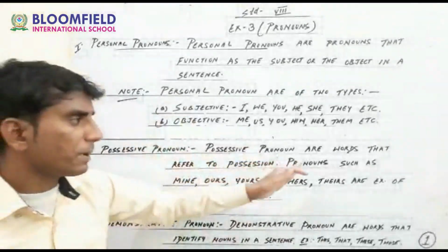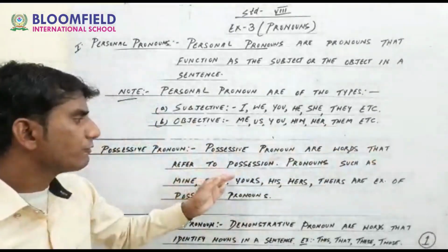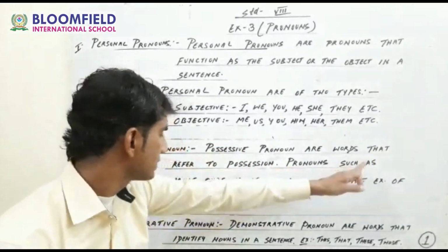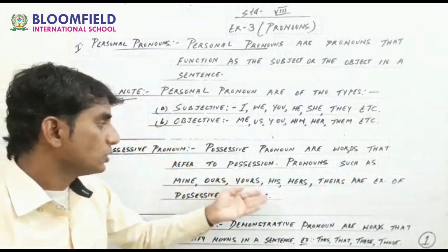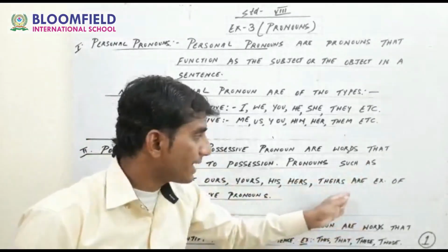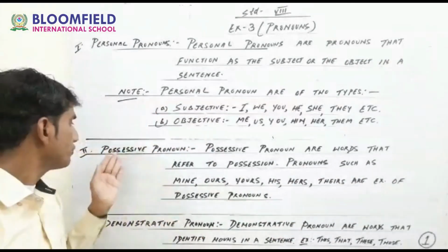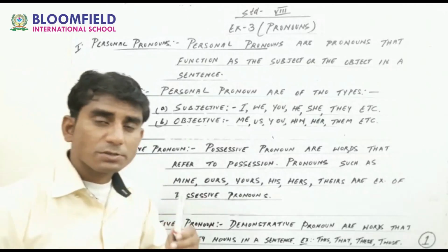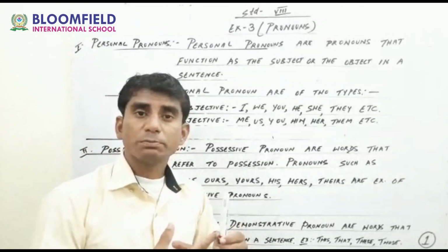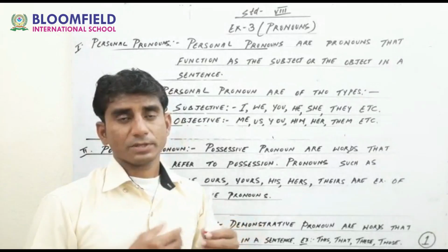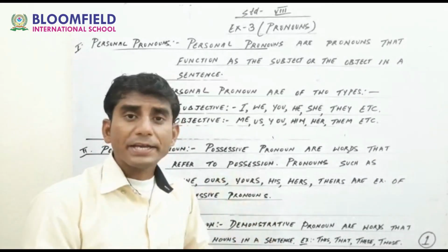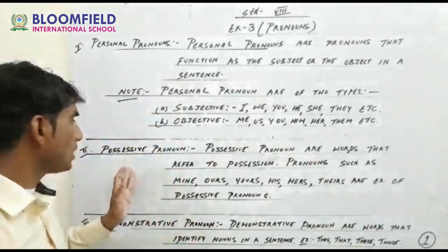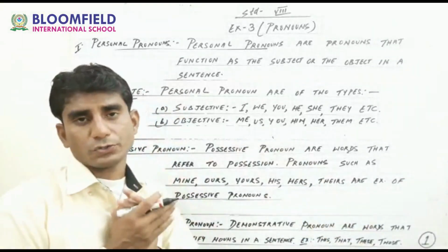Possessive pronouns are words that refer to possession. Pronouns such as mine, ours, yours, his, hers, theirs are examples of possessive pronouns. Whose is this pen? It's mine. It's yours. It's his. These are all examples of possessive pronouns.